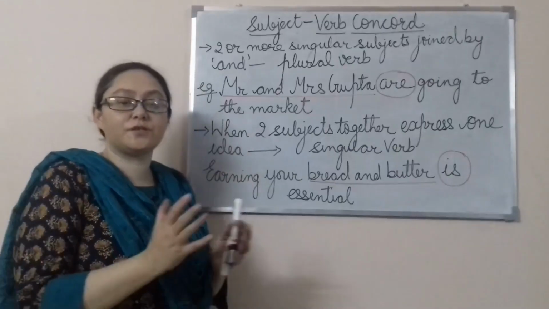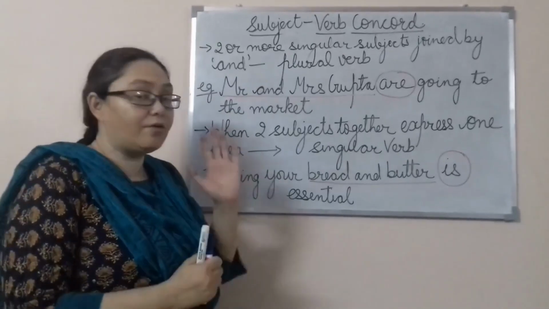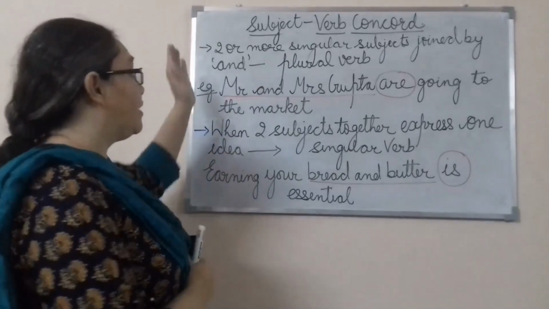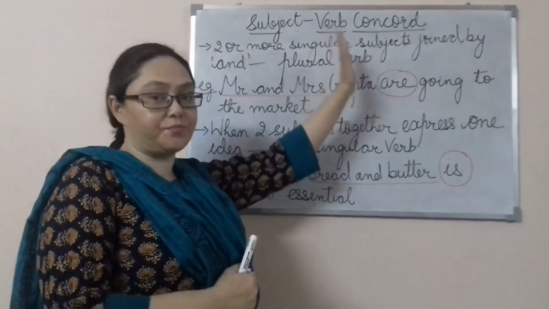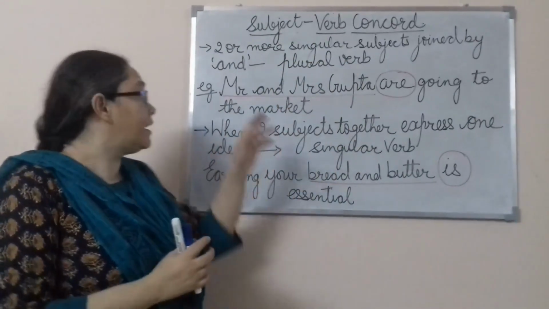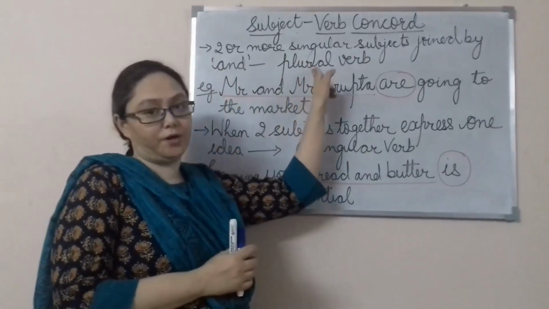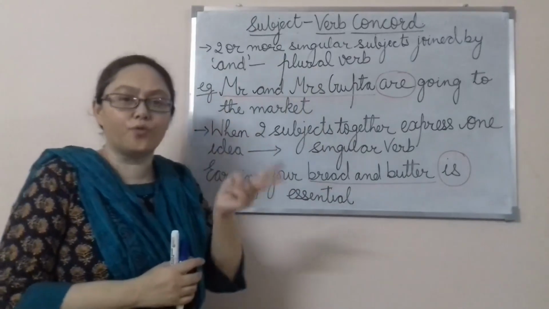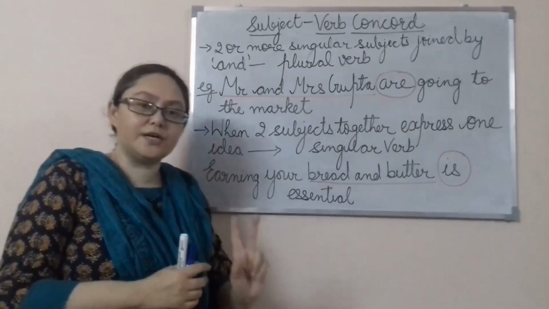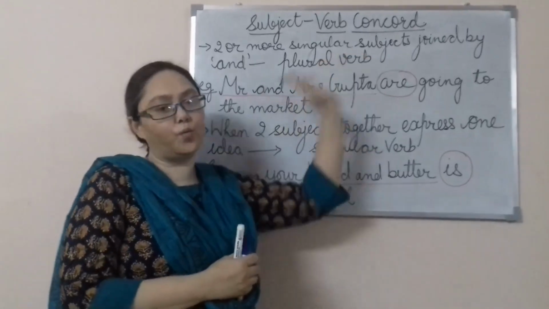Now students, let's move on to the next rule. Now here the next rule is that when two or more singular subjects are joined, or connected by and, in that case the verb will be plural. When two or more singular subjects are joined by and, we are going to use the plural verb.